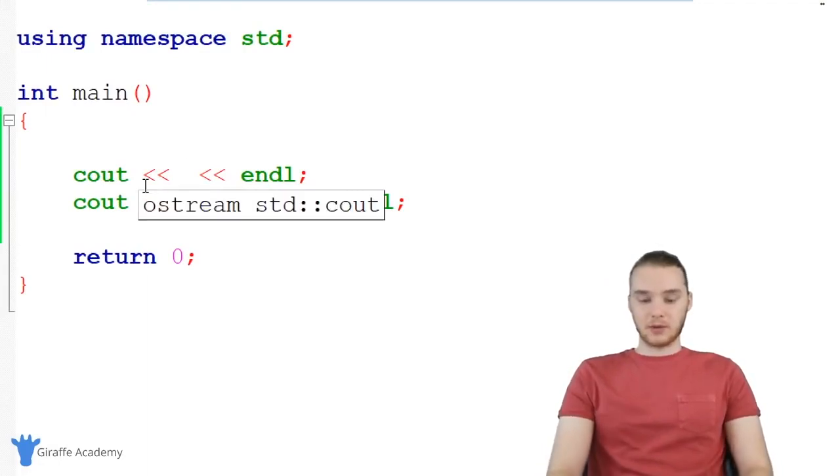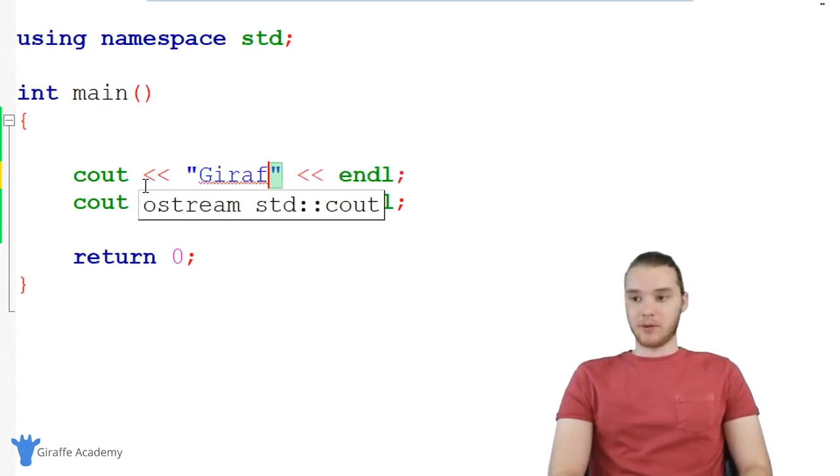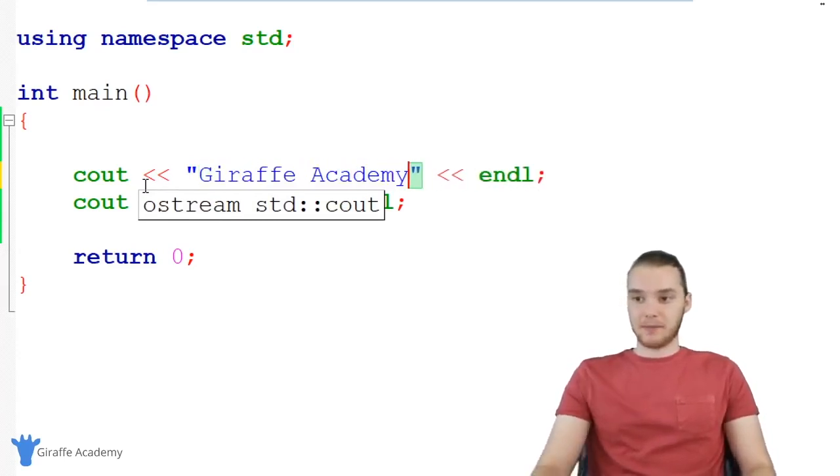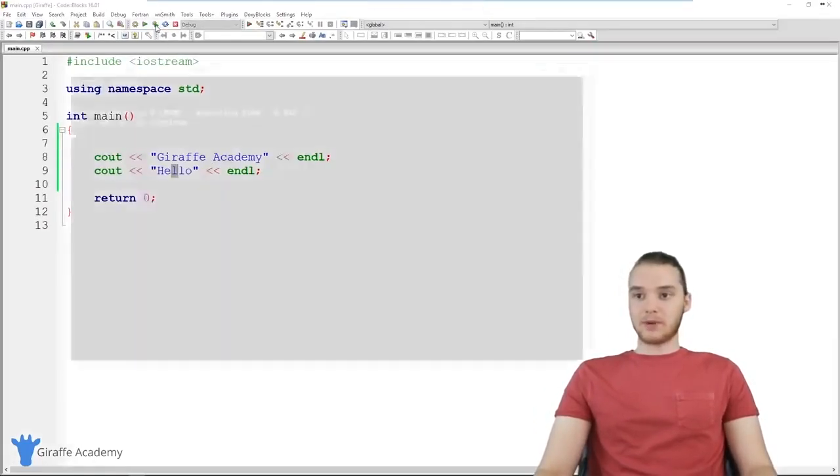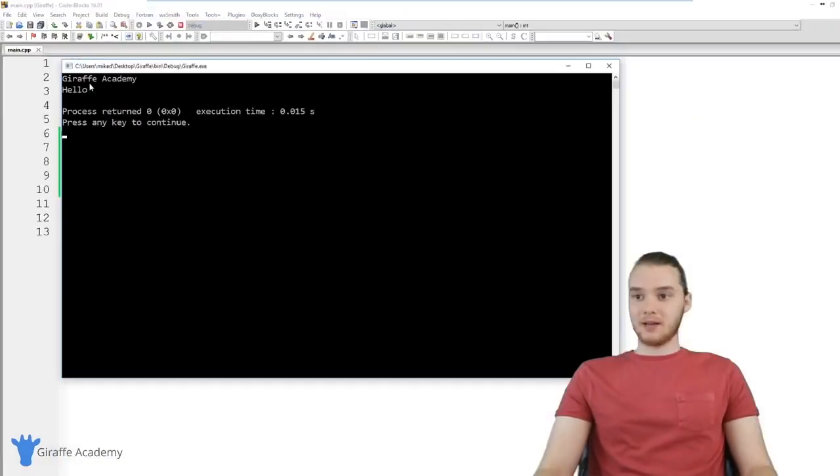So down here, you'll see I have this little program set up, basically just printing out a couple lines. So the way I can create a string is just by using an open and closed quotation marks like this. So I can basically type out whatever I want. If I wanted to, I could type out Draft Academy. You'll see now I'm printing out Draft Academy and hello. If I was to run my program, you'll see that we print out Draft Academy and hello.